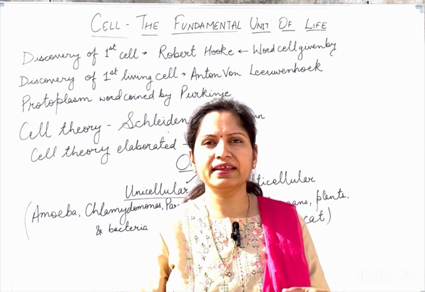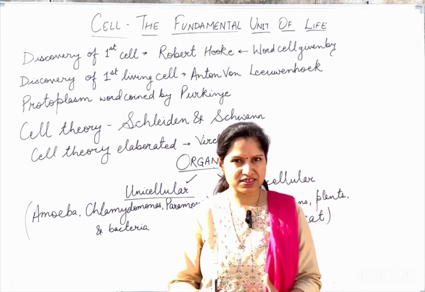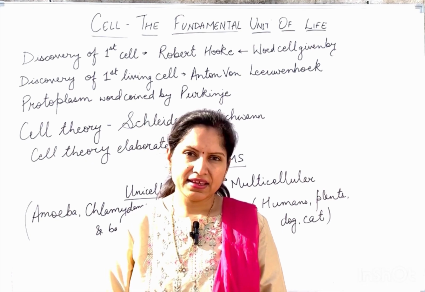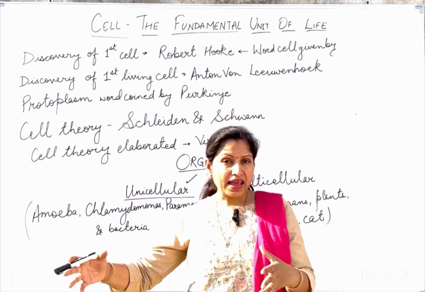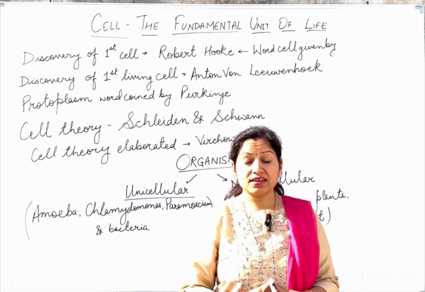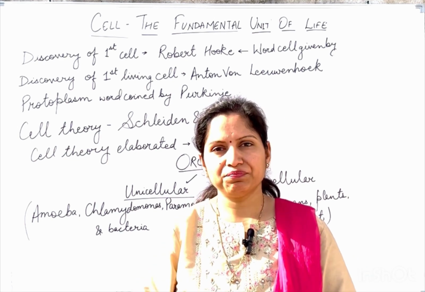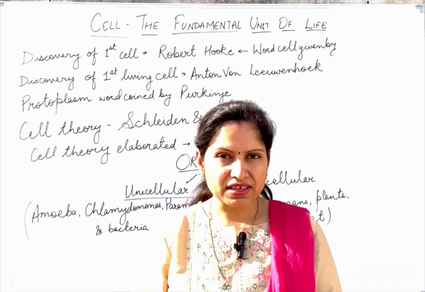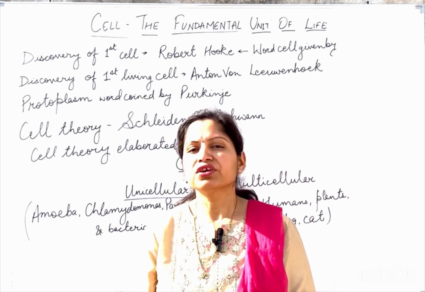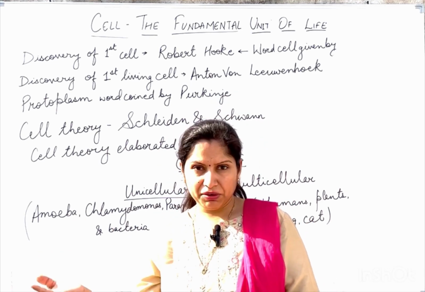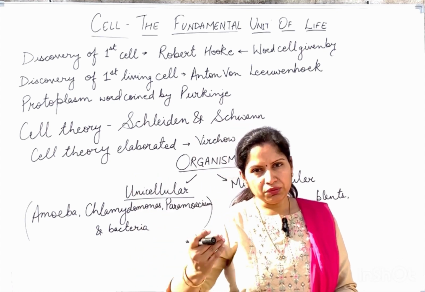Some cells can change their shape. For example, amoeba. Amoeba is a unicellular organism. It just has a single cell and it can move about and change the shape of its cell. But there are certain other cells which are not able to change their shape, which have a fixed shape, like the nerve cell in our body. The nerve cell or neuron that we have in our body is not able to change its shape. It has a fixed shape. So, a cell could have the capability of changing its shape or not having the capability of changing its shape.